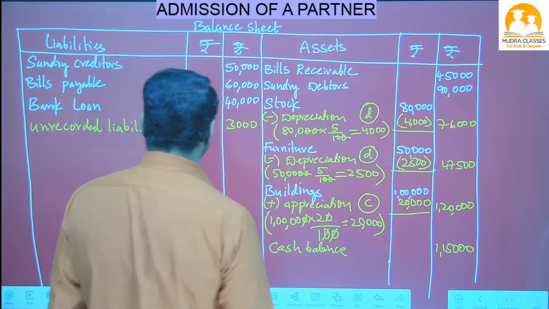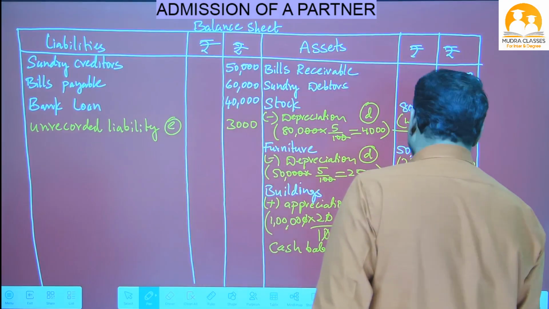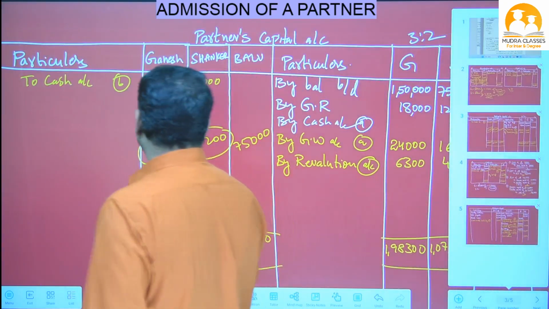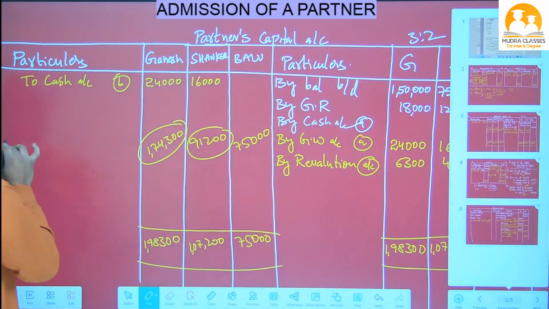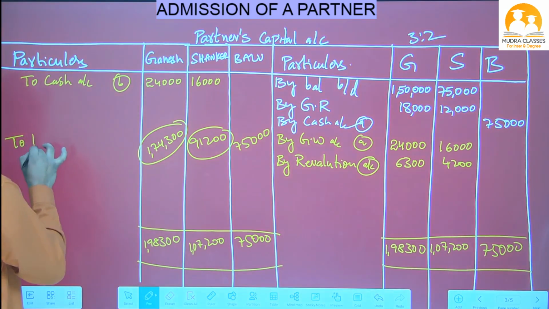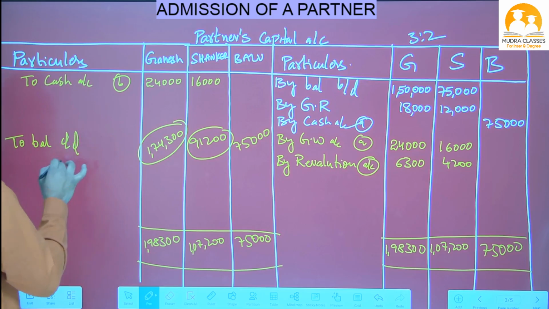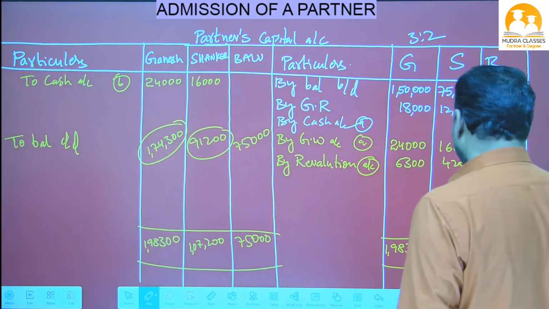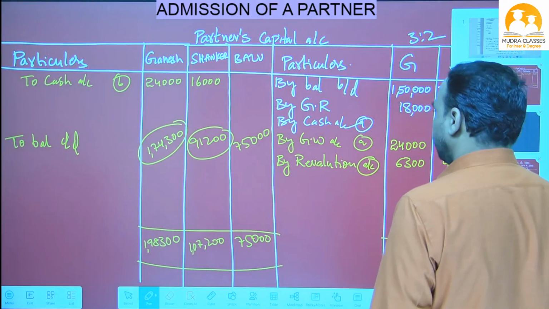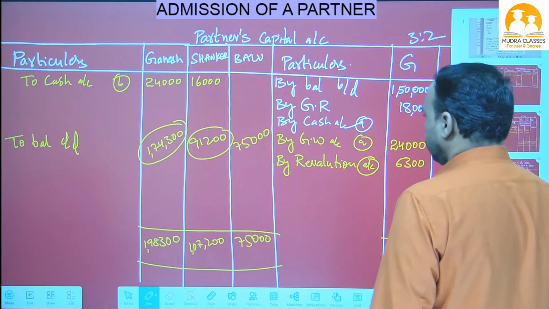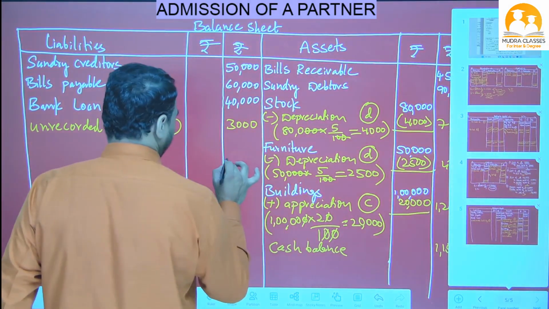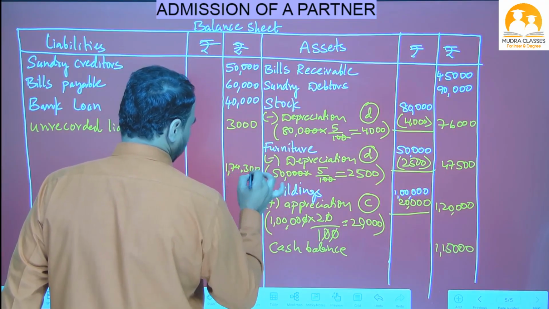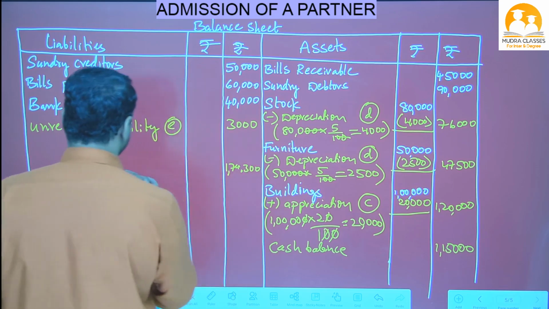Now do the total, but here one thing we have not written. In the partners capital account, whatever amount we got last, we have to write here as to balance carried down. These balance carried down amounts we have to bring to the balance sheet, liabilities side, Nana. 1,74,300. This is Ganesh's capital.